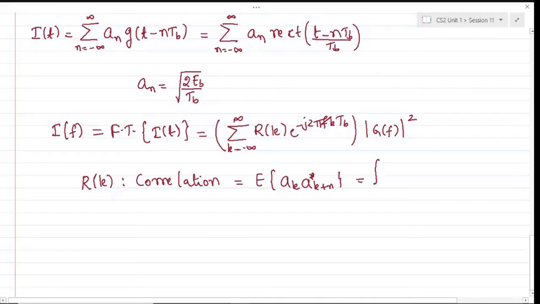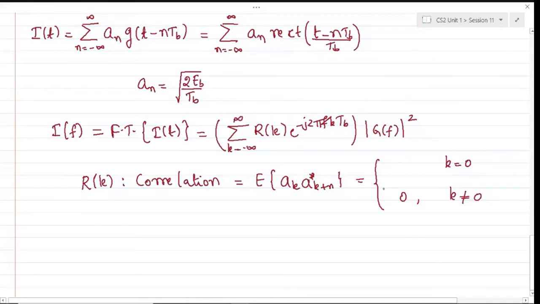So we know that, assuming that the incoming bit streams are independent of each other, in the sense, if you take two bits, we can say that those two bits which are generated from the information source are uncorrelated. So if such is the case of the generation, we can say that this correlation will exist only at k equal to 0, and this will be 0 for k otherwise. All right. So what is the value of this correlation at k equal to 0? In the sense, there will be only autocorrelation.